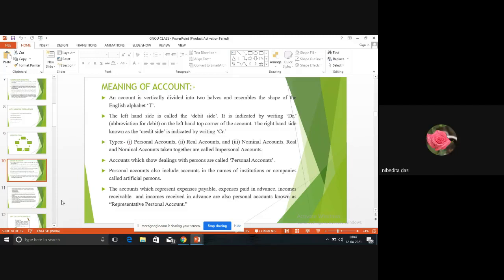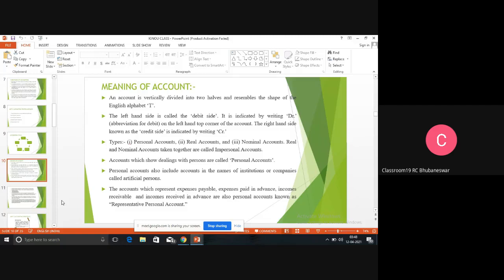Yes, ma'am. Then there is a golden rule. So you have read in plus 2 also, there is a golden rule, taking into consideration these three types of accounts. If we remember that golden rule, then we can easily prepare journal. So journal is the first thing. After preparation of journal, we can transfer the accounts to ledger. Then we can prepare the trial balance. Then easily we can prepare the profit and loss account and balance sheet.